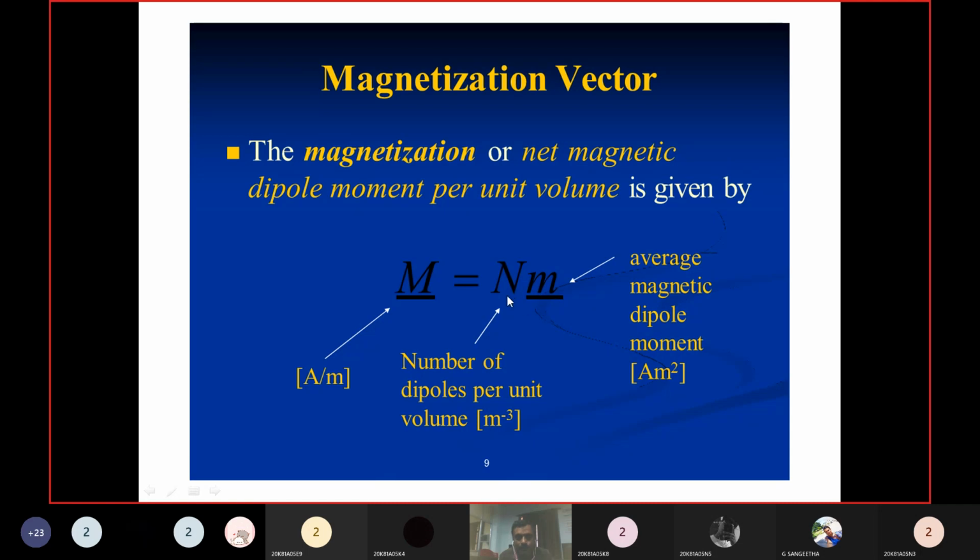Now, n is the number of dipoles per unit volume. If you take one material and take a unit volume, the number of dipoles present in it is capital N. So magnetization means dipole moment per unit volume. Here m is the average magnetic dipole moment. Dipole moment per unit volume is the magnetization, capital M.